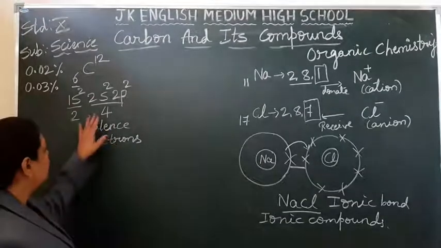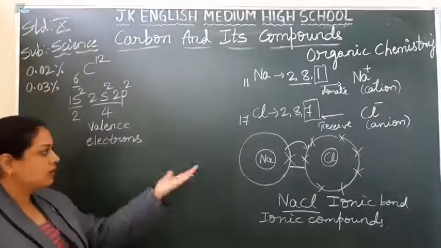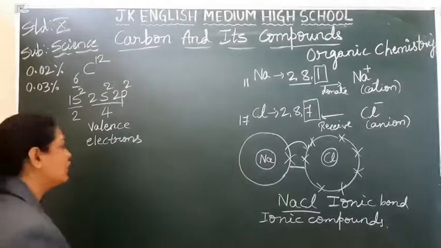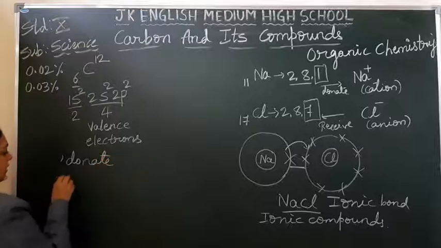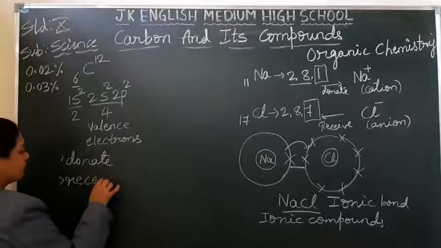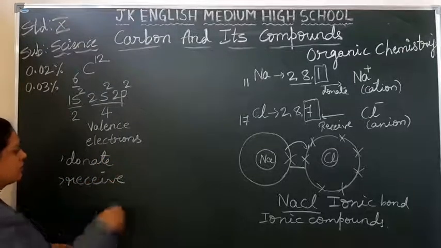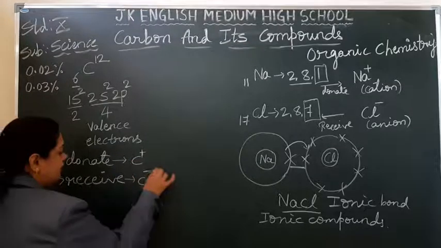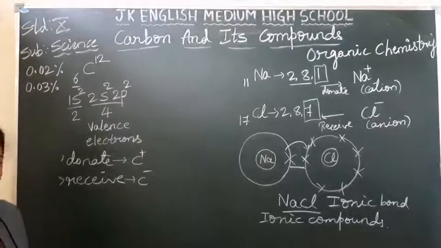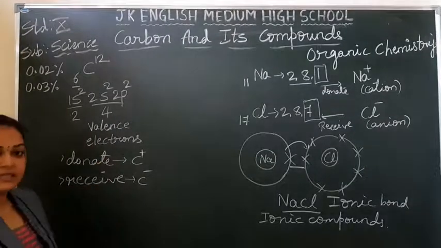Okay, so here also 2 chances are there for the carbon. Coming back to the carbon, students, here 2 chances are there. Either it can donate the electrons, yes or no, or it can receive electrons. By donating, what does it have to become? C plus. By receiving, it has to become C minus. Do you find these 2 chances?